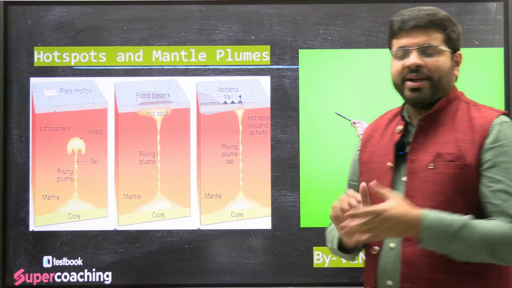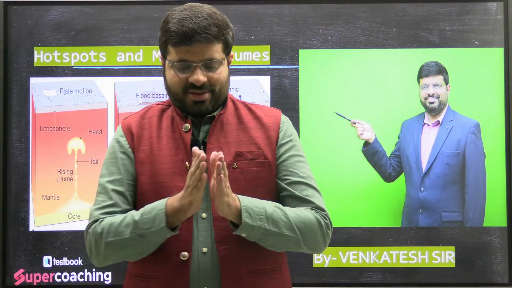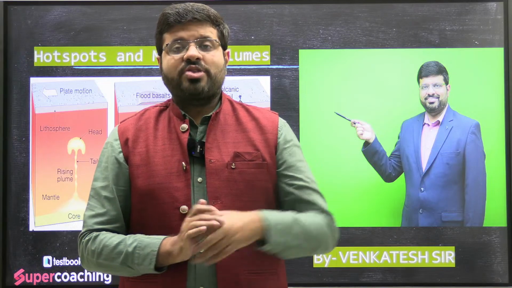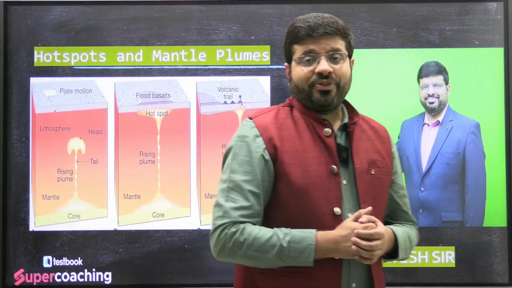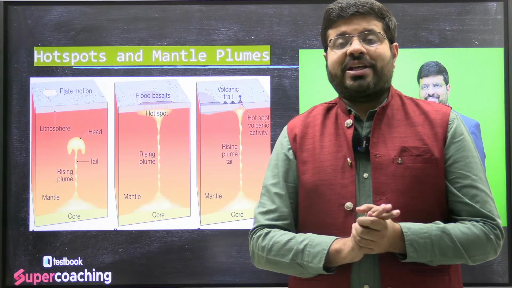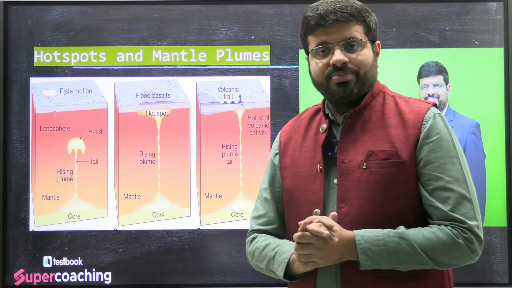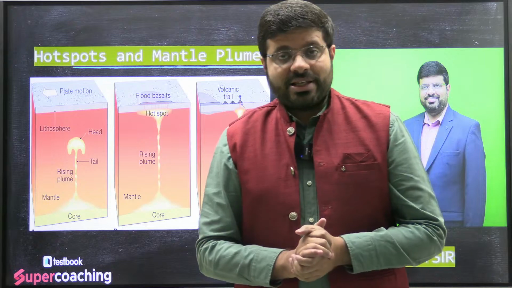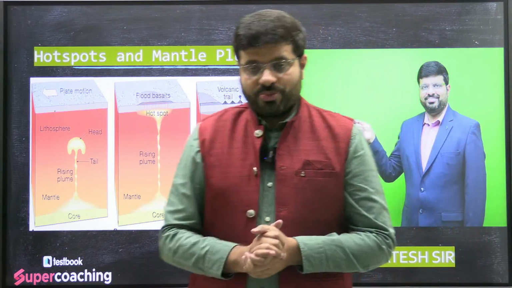Now you might be wondering, what if I say that Africa would be dividing into two parts eventually in the next 50 million years? What if I say that the volcanoes, which are the reasons for Deccan basaltic lava sheets in India, are a product of active volcanism? Let us understand all these things through a concept called hotspots and mantle plumes.